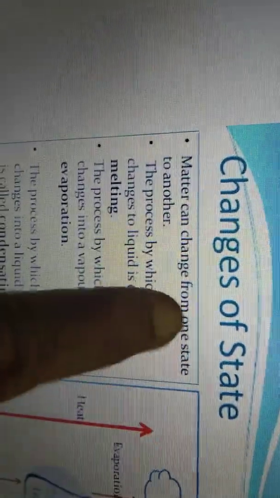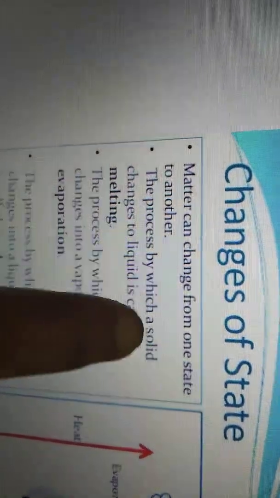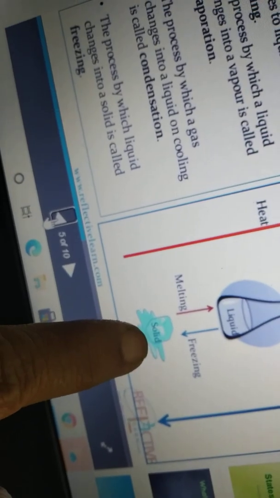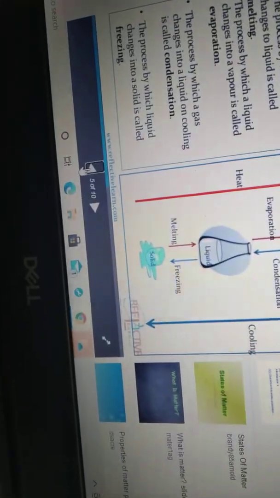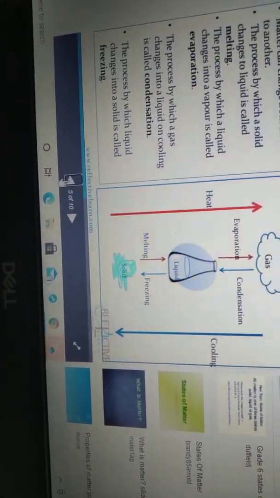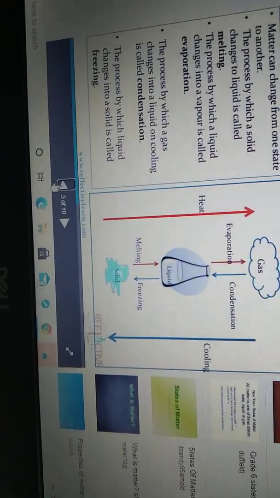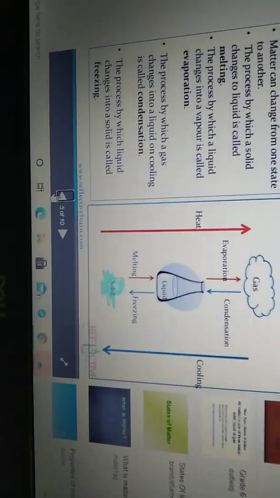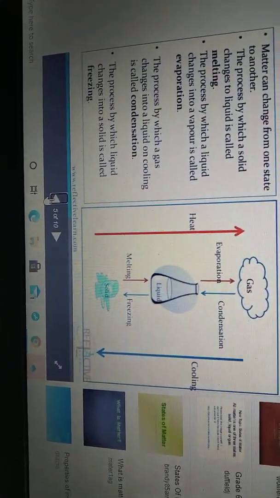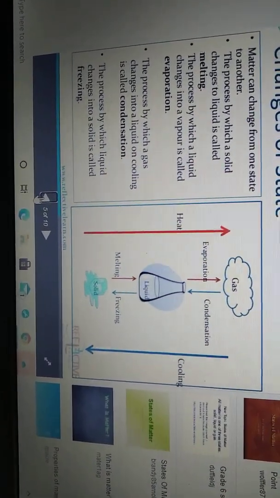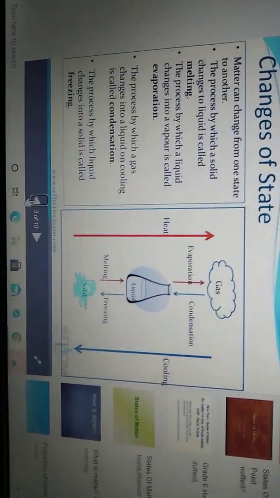So matter can change from one state to another. You are taking ice cubes here, that is water in the form of solid. You are keeping them outside for some time. After some time, if you observe, ice cubes will not be present there, they have been converted into water. That means liquid state. So the process by which solid changes to liquid is called melting. You should remember this. What is meant by melting?